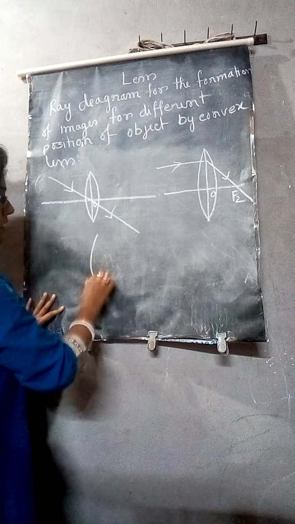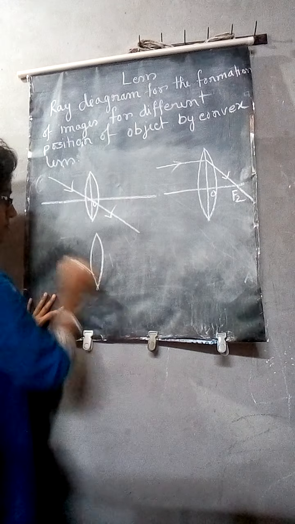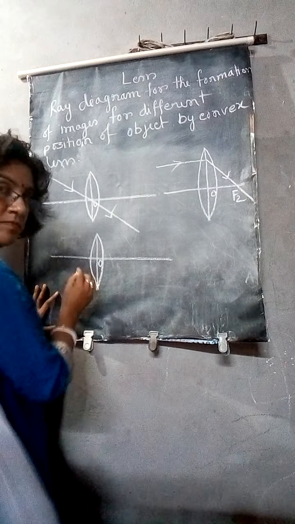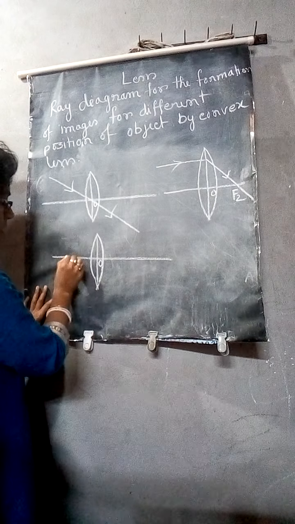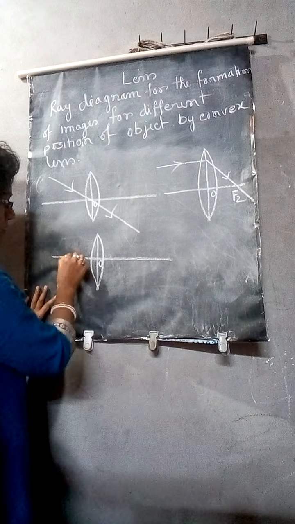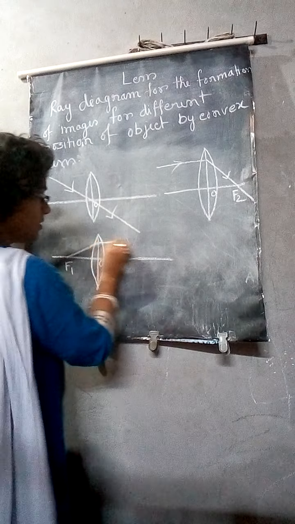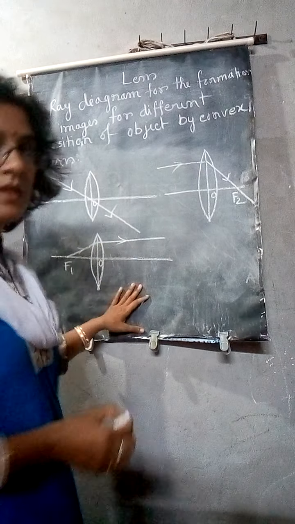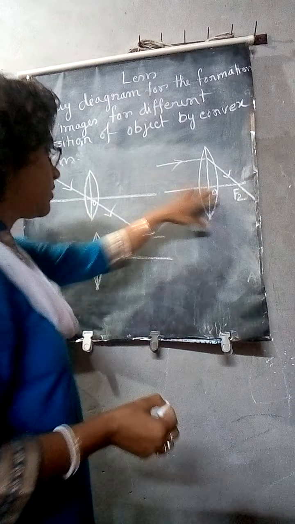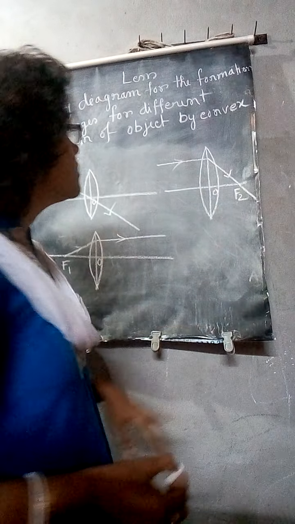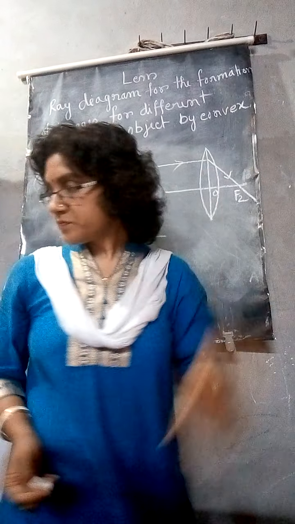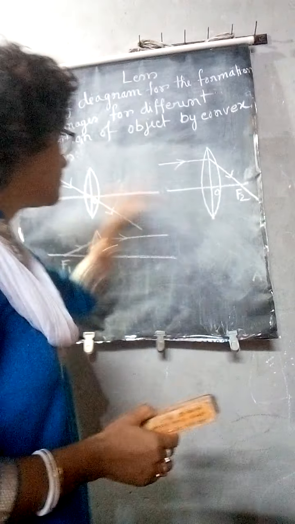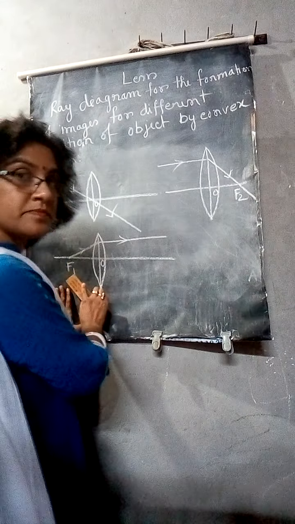And the third one is, the ray from the object at the focus point becomes parallel to the principal axis after refraction. With the help of the first two, we will draw the ray diagram. Draw the picture if necessary.